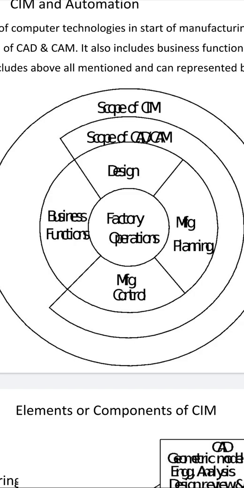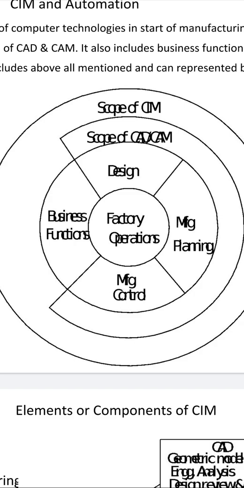Whereas CAD and CAM are again two, CAD plus CAM. It doesn't involve the business functions, as you can see here. Three quarters of the circle combines design, manufacturing planning, and manufacturing control.